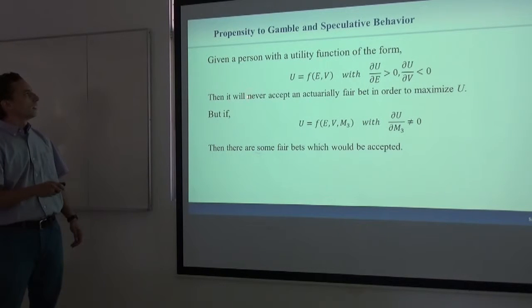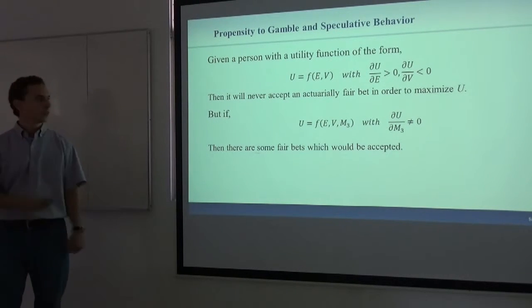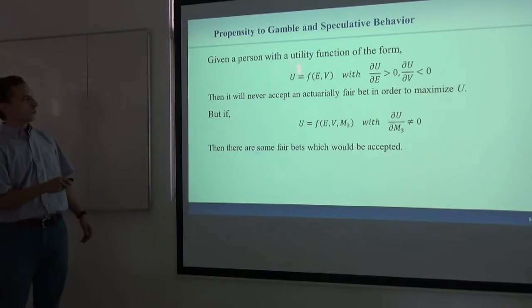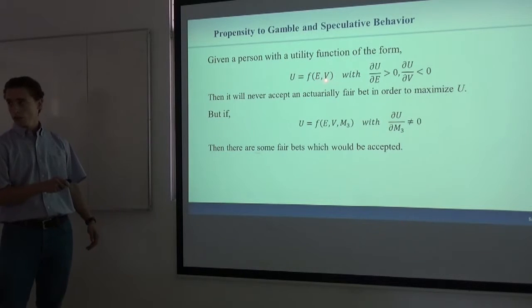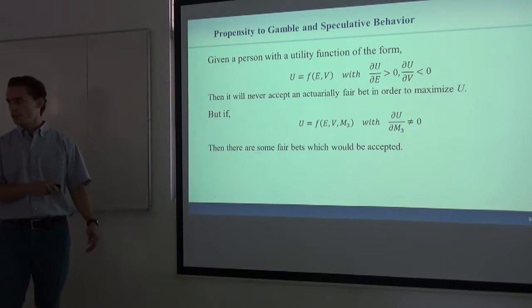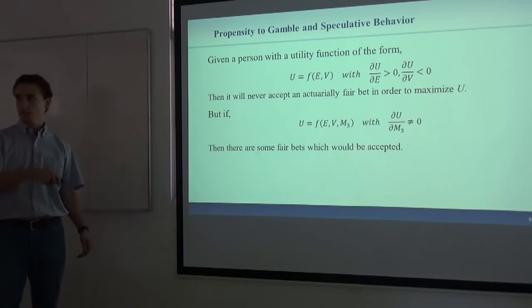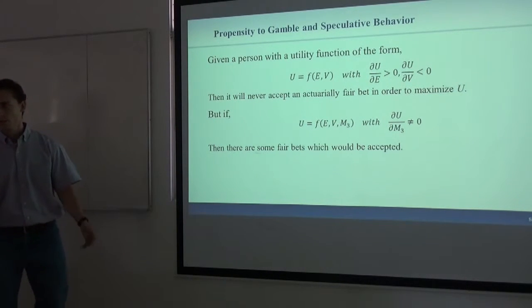Okay? Now, I want to contrast speculative behavior with investment behavior. Investment behavior can be represented mathematically with a utility function that depends on expected return and variance, which is a measure of risk. So for this guy, if the expected return is greater, the utility function will be greater. And on the other hand, if the risk is greater, utility will be less.